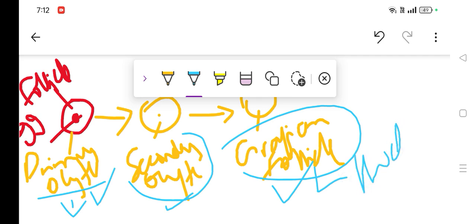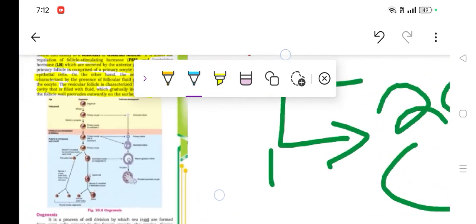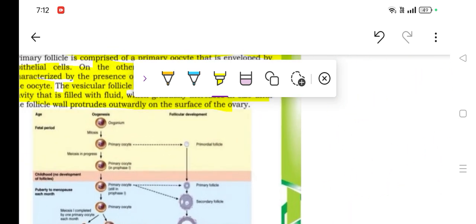Even in oogenesis, this third step is called the tertiary oocyte. The tertiary oocyte is quite important because it has another feature, the antrum. The antrum is a fluid-filled cavity, which is why it's quite important. I'm sure it's clear to you. Then we have many other regions with other functions, like the fluid cavity, which are written over here. So if we look at the diagram, first you'll see oogenesis.